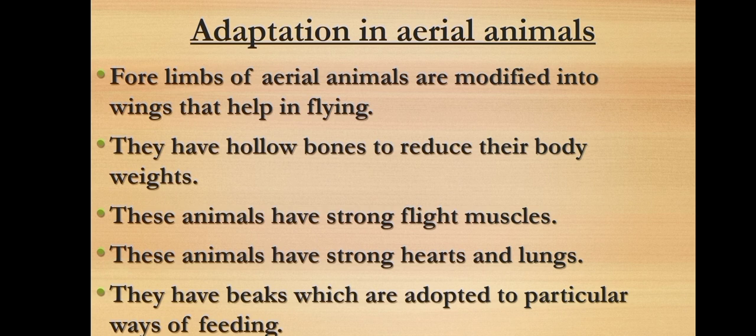They have hollow bones. It reduces their body weights. These animals have strong flight muscles. These animals have strong hearts and lungs. Not only that, these animals have beaks which are adapted to particular ways of feeding.